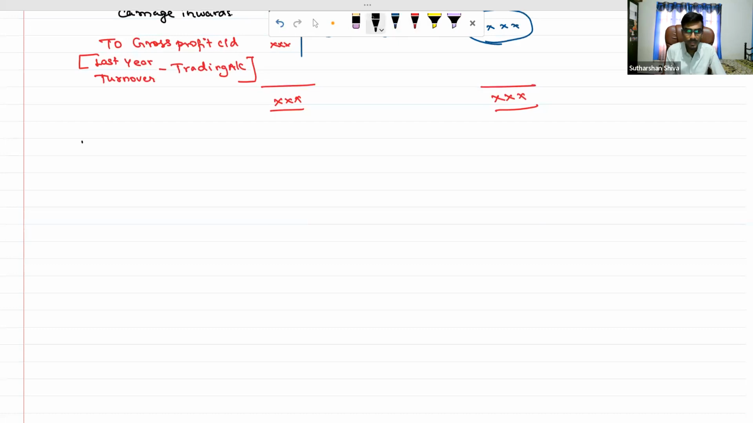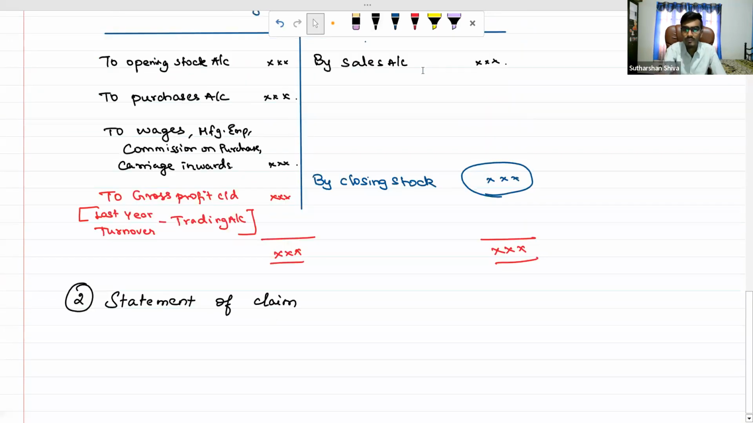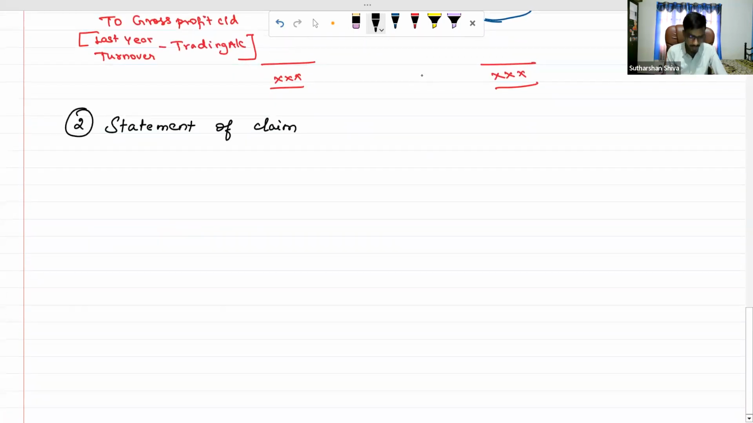The second statement is known as the statement of claim. Why do I need to prepare a statement of claim, sir? Because directly I know the closing stock, which is the closing stock as on the date of fire. But why are we preparing the statement of claim? Okay, we will take the closing stock as per memorandum trading account.